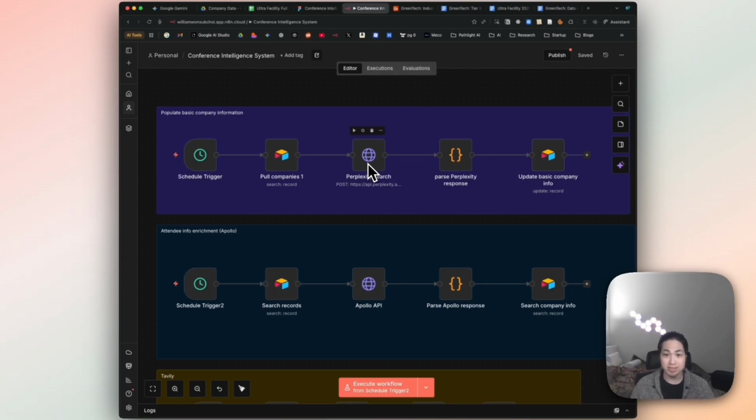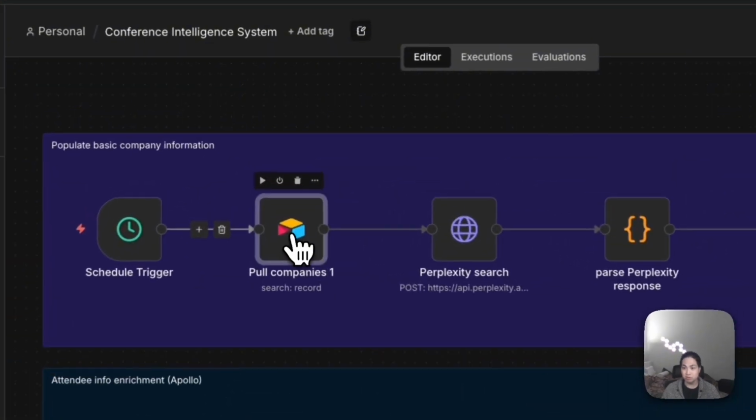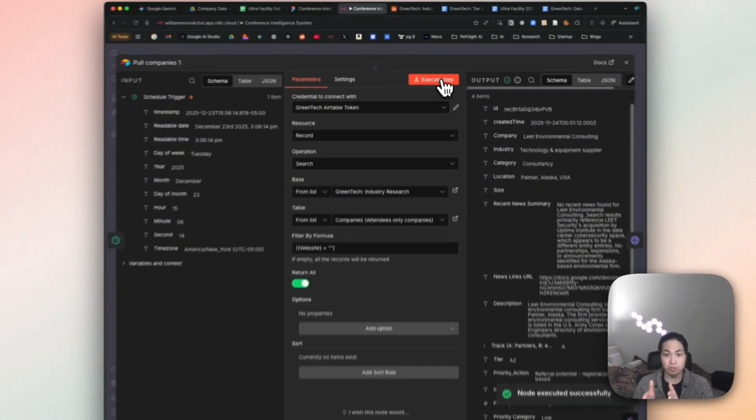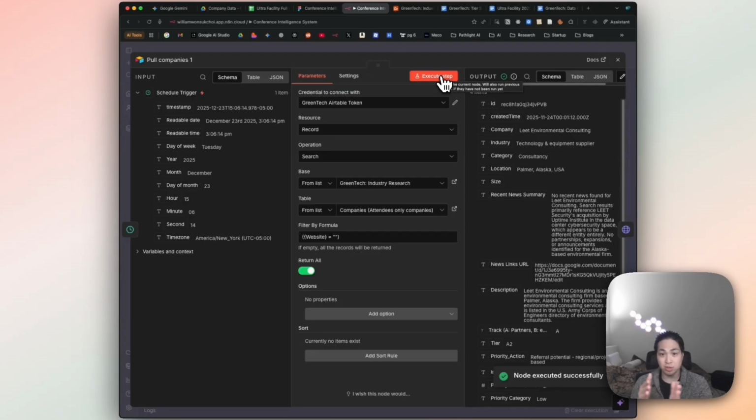So one last thing that's also pretty interesting is that for each of these nodes, you can run just that individual node to see what the input turns into as an output. So you can debug it as soon as you want. You look at the output and you're like, hey, here's the way I want it to look. This is not exactly how it is. How do I go about changing that? And that's when you play around with the different settings, different filters. If you need, you might want to put a code node in between to make sure that you're getting the outcome you want.